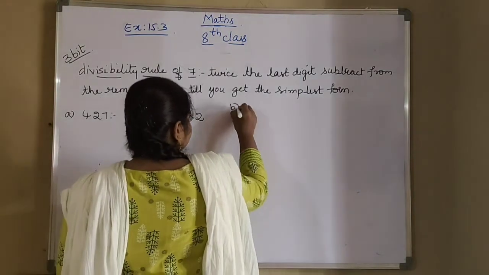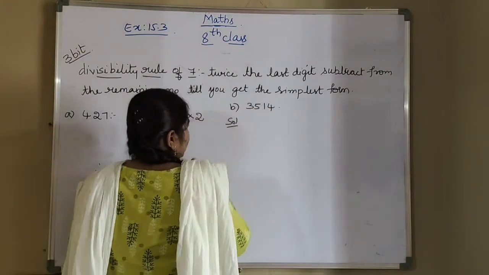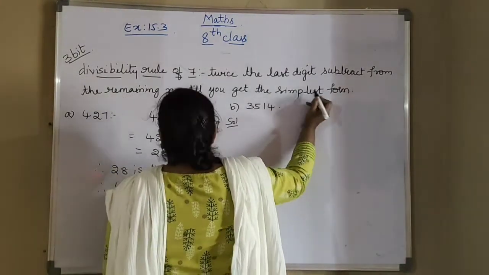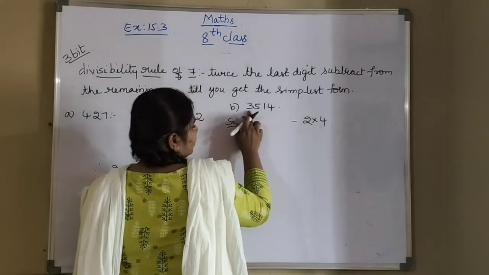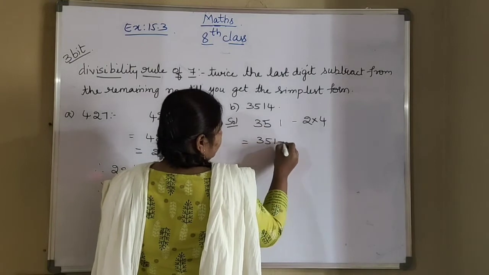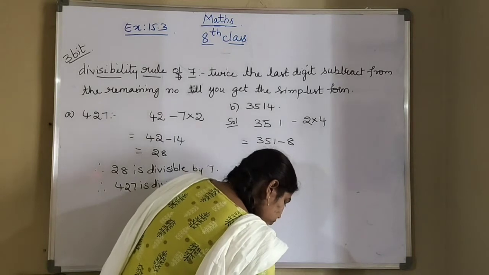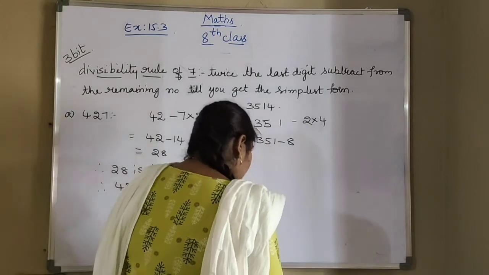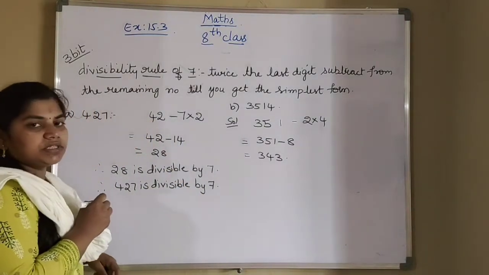So what is the second one here? B bit is 3514. So what is the last digit here? 4. So we have to do twice of 4 here. So 2 into 4, minus. From the remaining number you have to subtract, that is 351. So 351 minus 2 fours are 8. So you will get here 343.